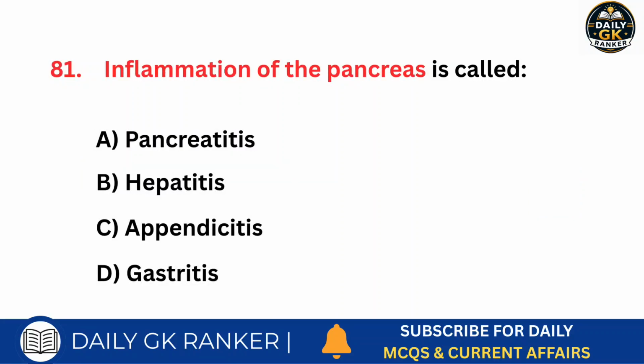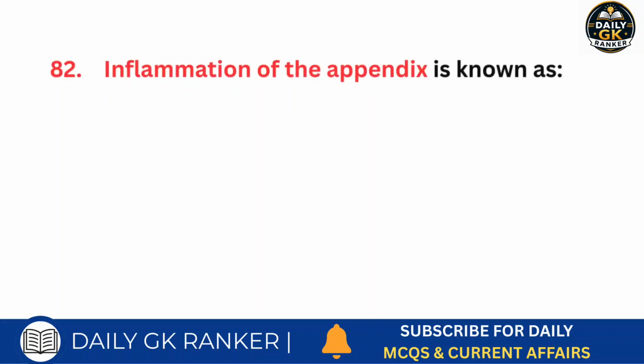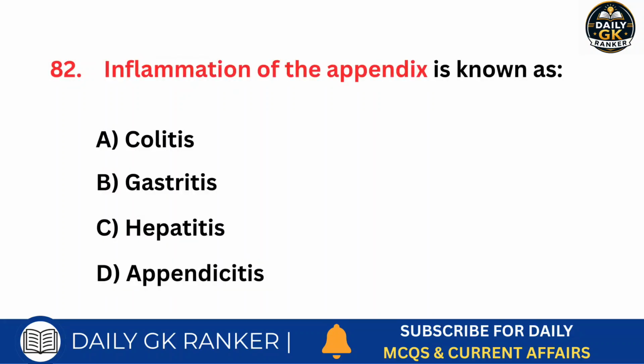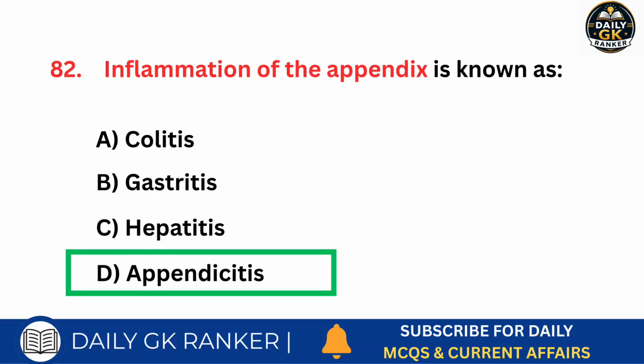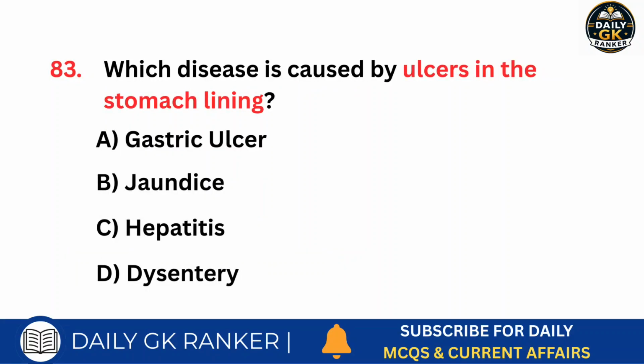Inflammation of the pancreas is called? Answer is pancreatitis. Inflammation of the appendix is known as? Answer is appendicitis. Which disease is caused by ulcers in the stomach lining?